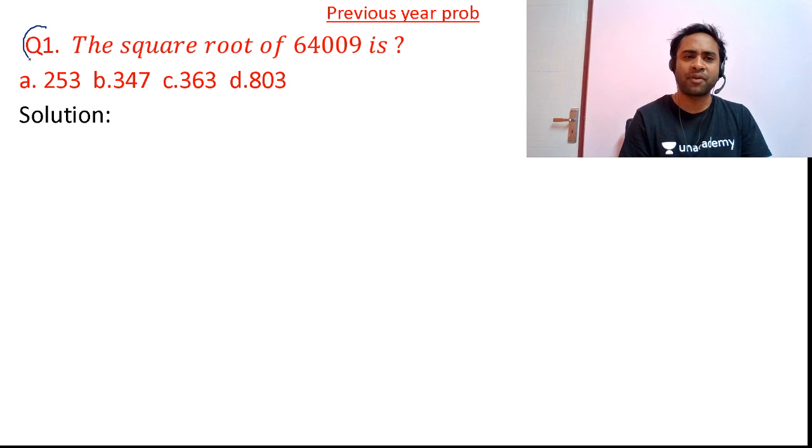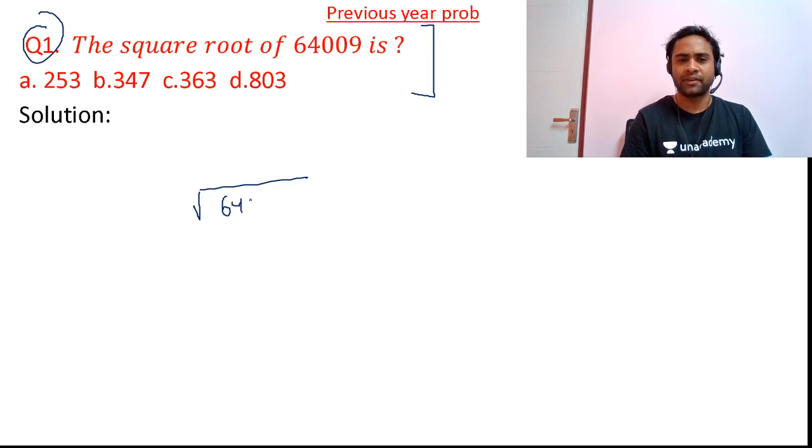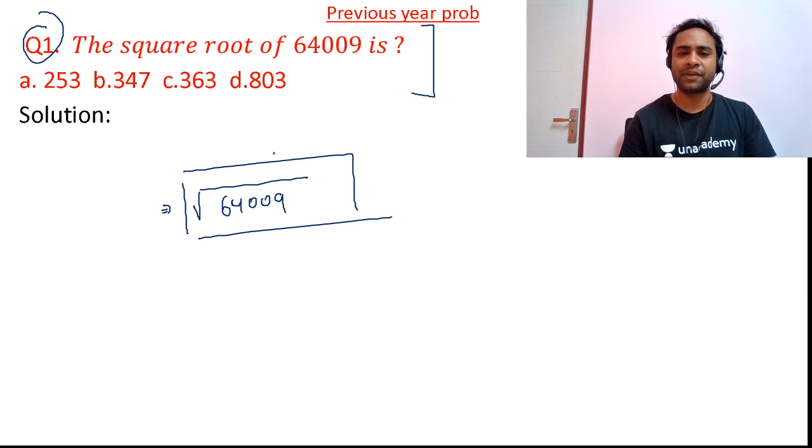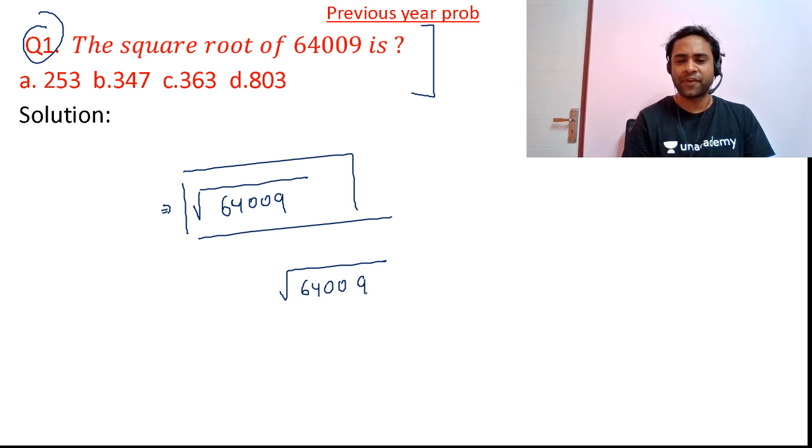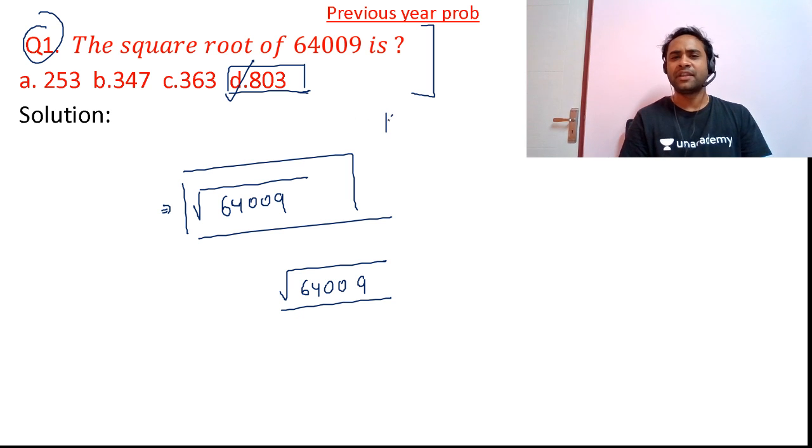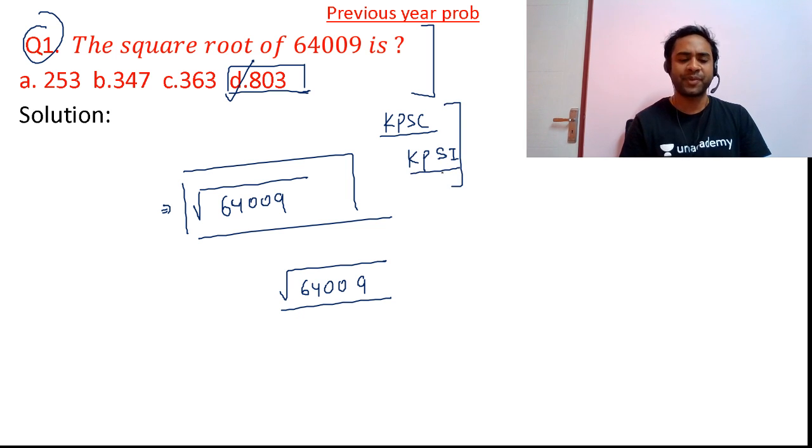Now friends, question number 1: what is the square root of 64,009? If you start calculating, it will be very difficult. Most of the students in the exam selected 803 as the answer. This is a question asked in the KPSC examination, and I will tell you, in the Karnataka PSI exam, this problem has been asked.